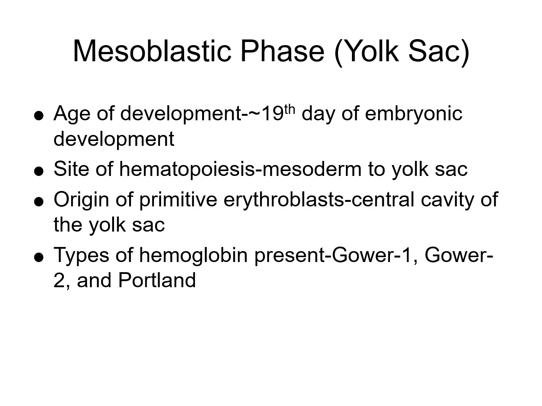There are different types of hemoglobin present during this time. So we have the Gower 1, Gower 2, and Portland. And these are embryonic forms of the hemoglobin specific to just this phase.